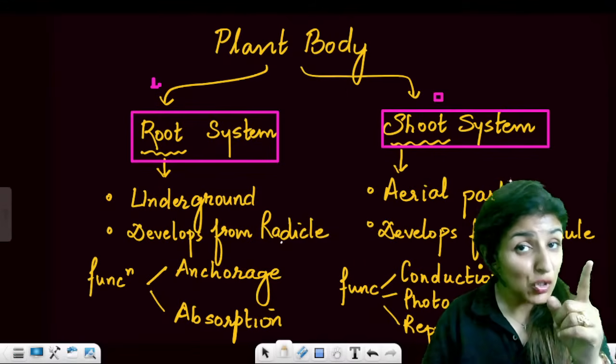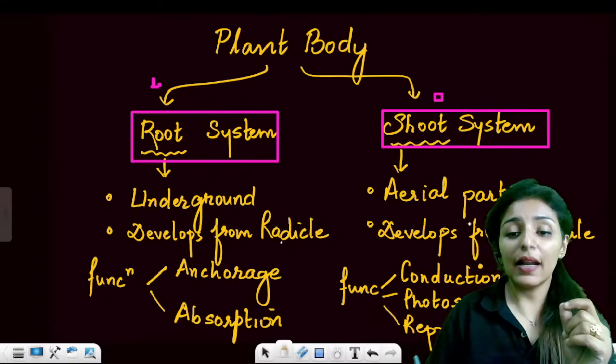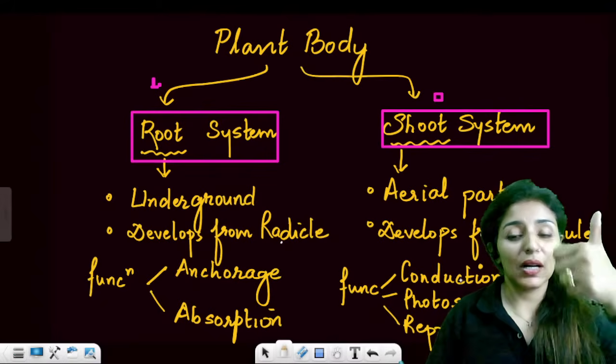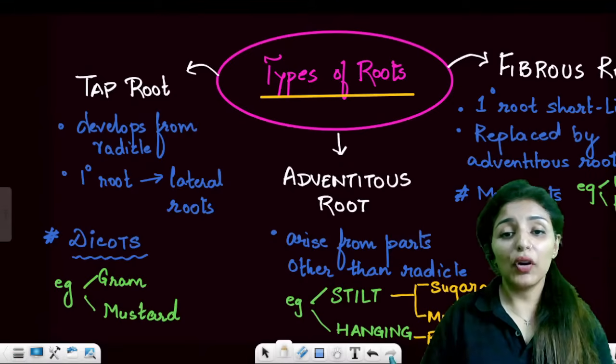It develops from which part of the seed? It develops from the plumule, right? And what are the functions of the shoot system? Conduction, photosynthesis, and reproduction, right? Moving on to the next.